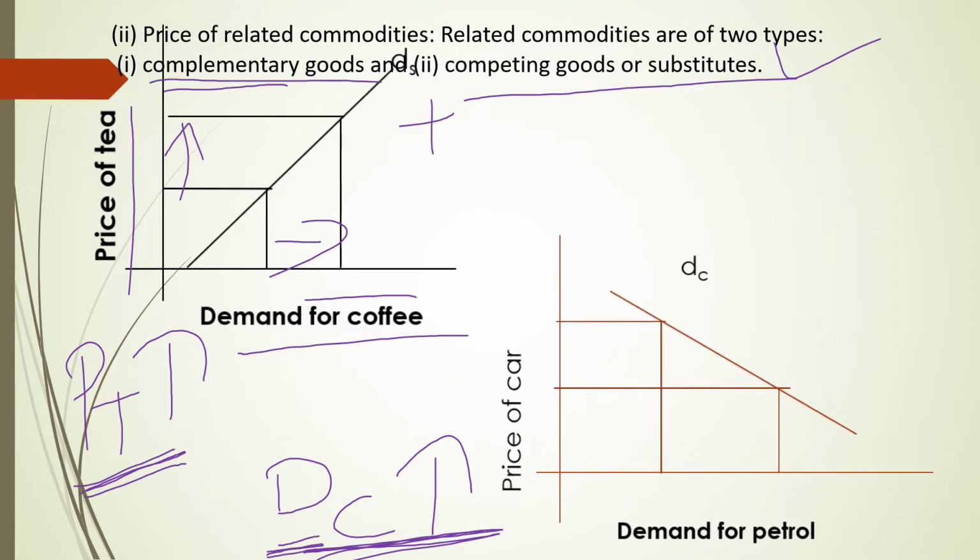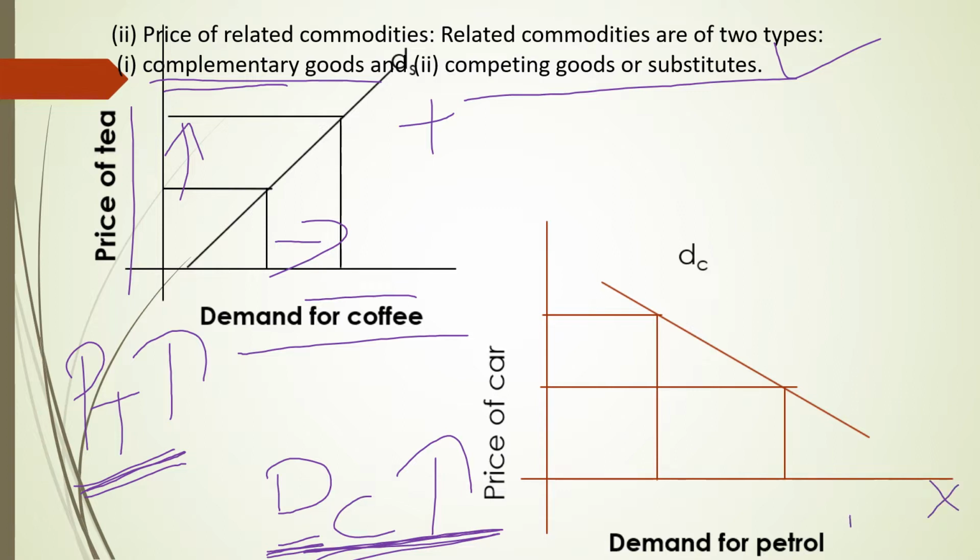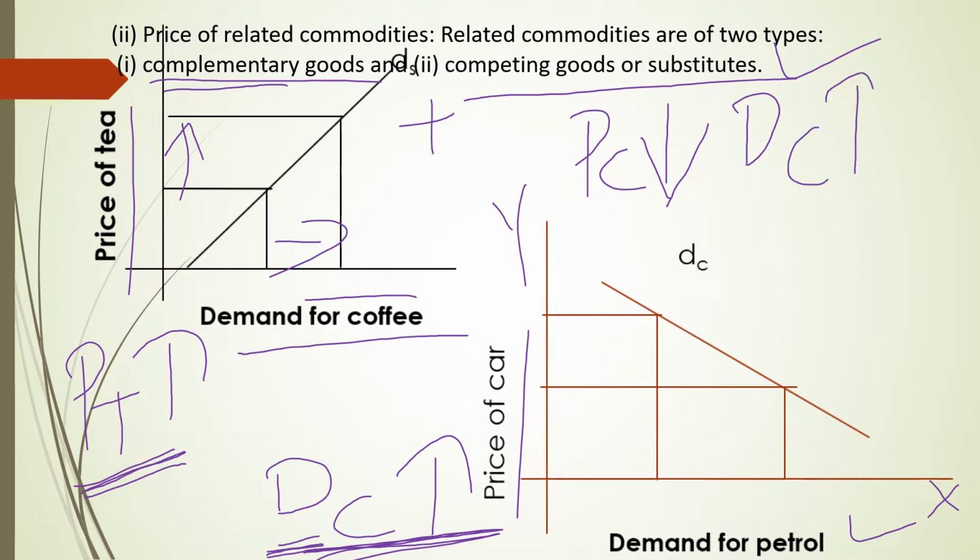Now let us discuss complementary goods. You can observe in this diagram, on the x-axis I have taken petrol, on the y-axis I have taken the price of car. Car is the main product and petrol is its complement. Both car and petrol are equally important for better transportation. When the price of car decreases, definitely demand for car increases. When demand for car increases, definitely you need petrol, so demand for petrol also increases.